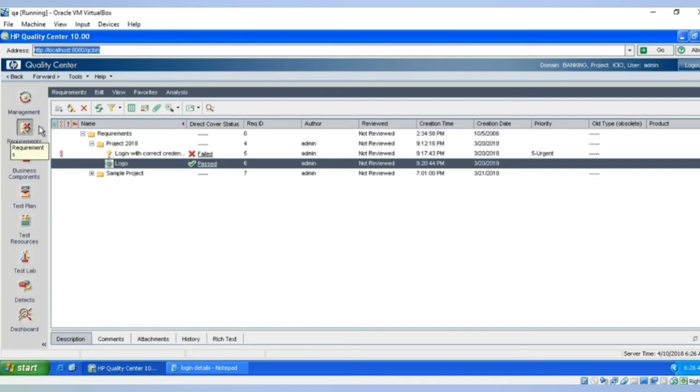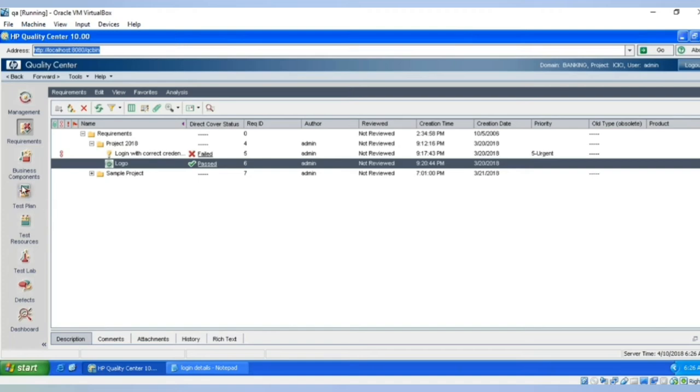I will explain to you one by one module, by creating requirements, creating the test cases, and linking everything together. At a high level, I'm just giving an idea about each module now. And the next module is the test plan module.